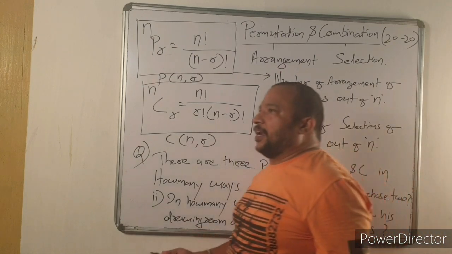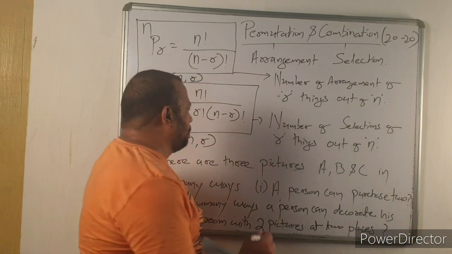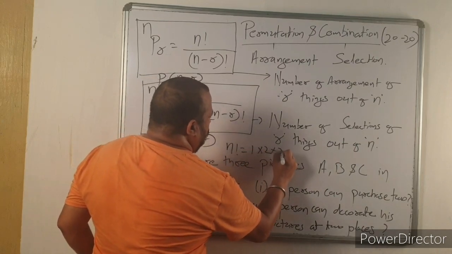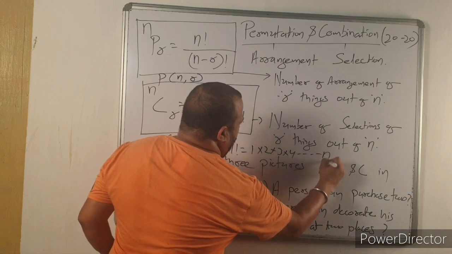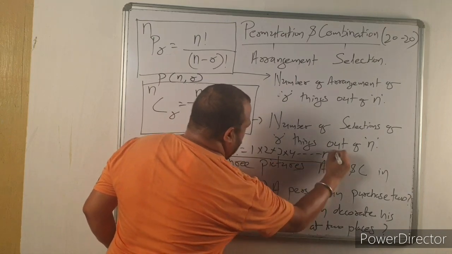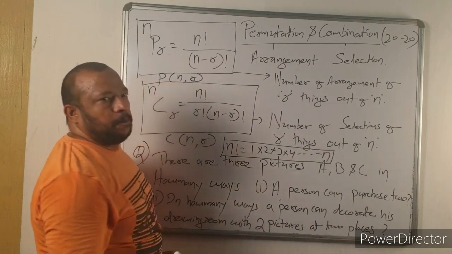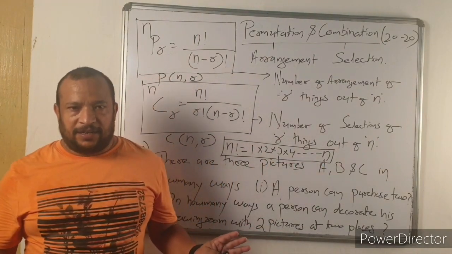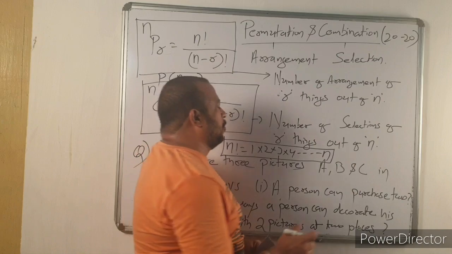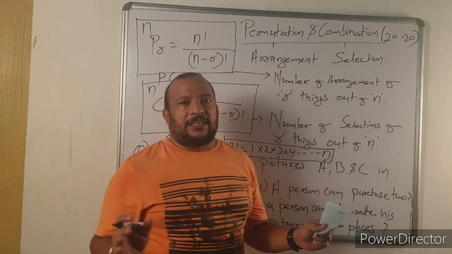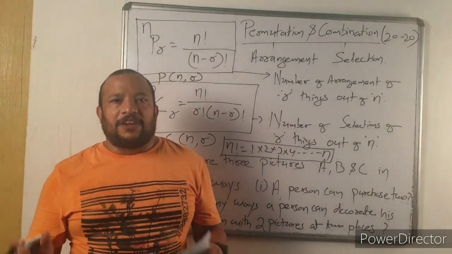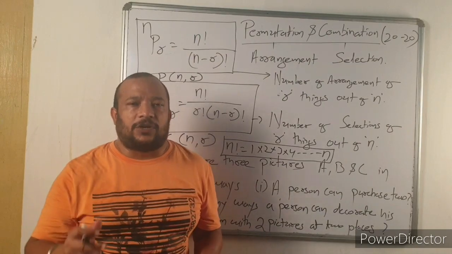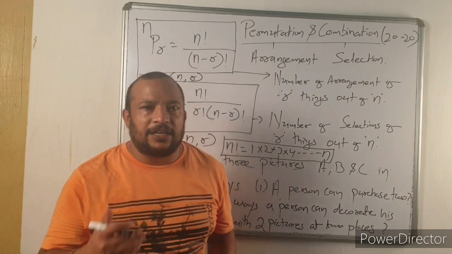Now what is n factorial and what is r factorial? You must be knowing n factorial is equal to 1 into 2 into 3 into 4 up to n. Remember, the value of 0 factorial is 1, the value of 1 factorial is 1, the value of 2 factorial is 2, the value of 3 factorial is 1 into 2 into 3, that is 6, and so on.